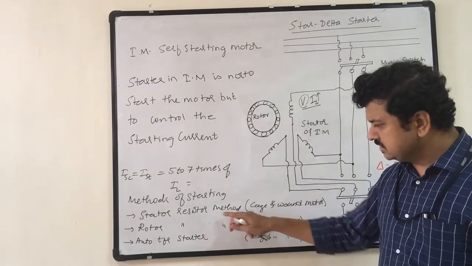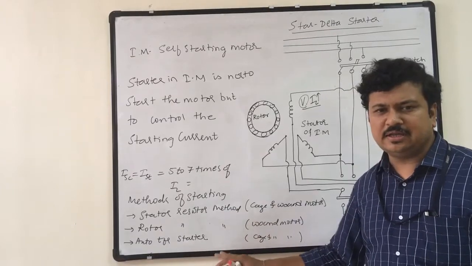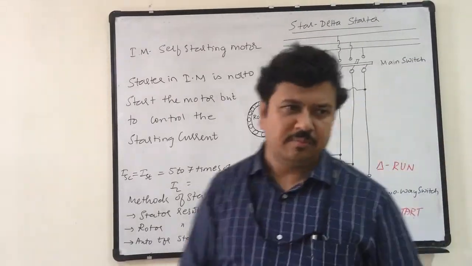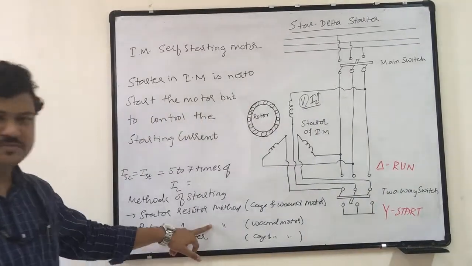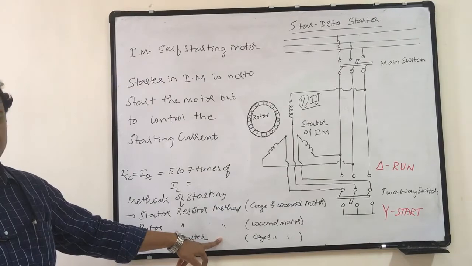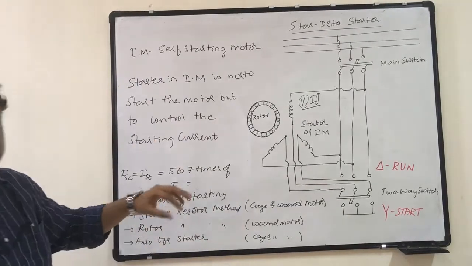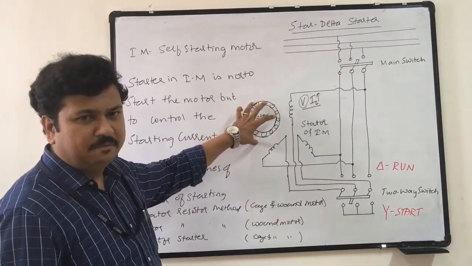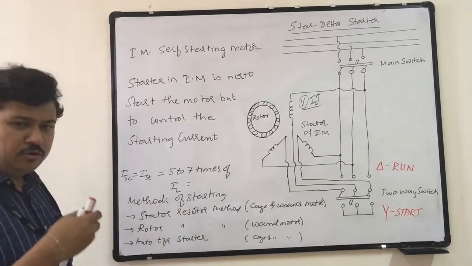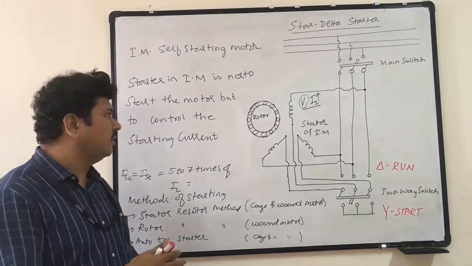Using the stator resistance method and the auto transformer method, I can start both types of motors, squirrel cage as well as slip ring or wound motor. But the rotor resistance method is strictly applicable only to the wound motor or slip ring motor, because there is no possibility of external connection in a cage rotor. So if I want to use starters, then there are two starters.